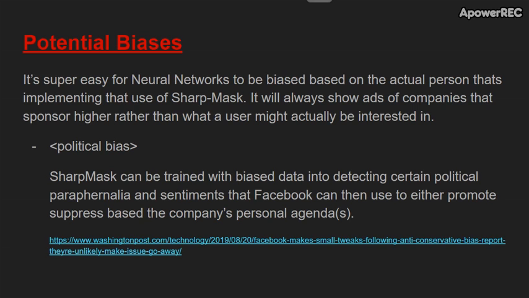Political bias. Sharp mask can be trained with biased data into detecting certain political paraphernalia and sentiments that Facebook can use to either promote or suppress based upon the company's personal agendas. More can be found on this in the source linked below.